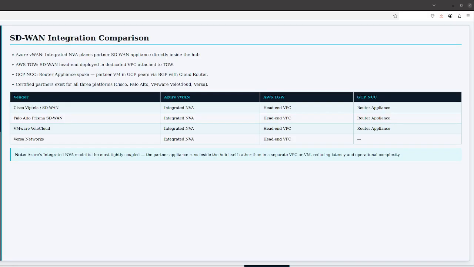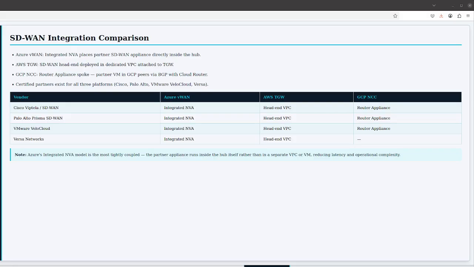Google Cloud Network Connectivity Center provides SD-WAN integration through the router appliance spoke type. A router appliance is a virtual machine running inside Google Cloud, typically a partner SD-WAN head-end or cloud gateway, that peers with Cloud Router using BGP. The NCC hub accepts this router appliance as a spoke, and routes learned from the appliance's BGP session are distributed to all other NCC spokes.